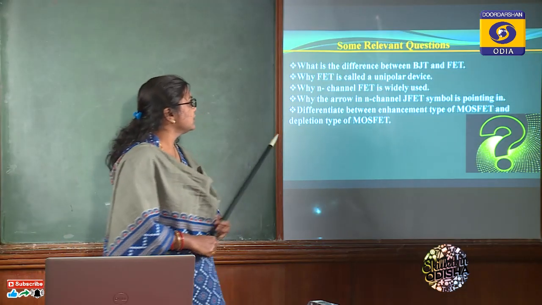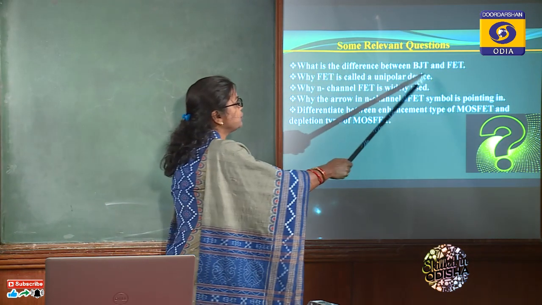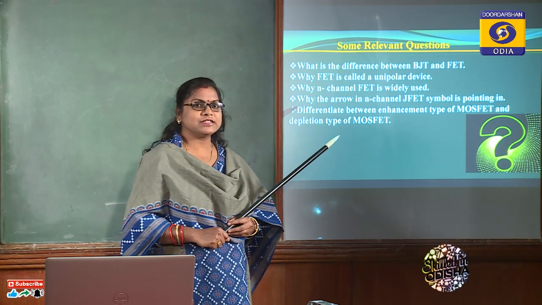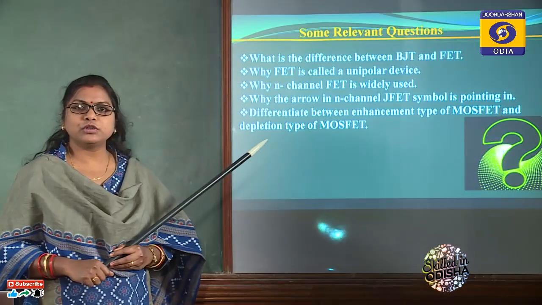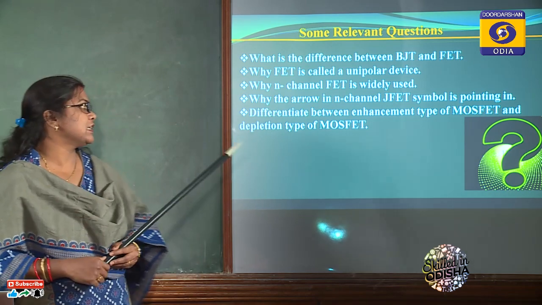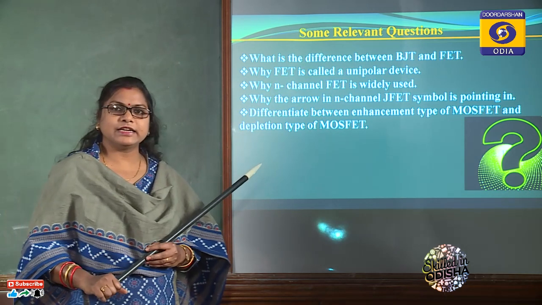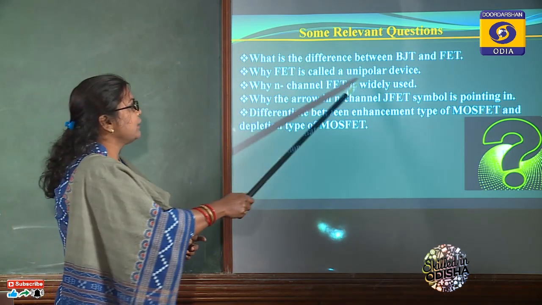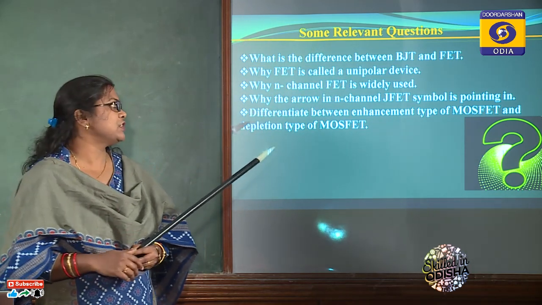Now look at some relevant questions. What is the difference between BJT and FET? As you know, BJT stands for bipolar junction transistor. The current conduction in BJT depends on both types of charge carrier, that is majority charge carrier and minority charge carrier. But FET is a unipolar device, so current conduction is only due to majority charge carrier. Why is FET called a unipolar device? Because only one type of charge carrier, the majority charge carrier, is responsible.